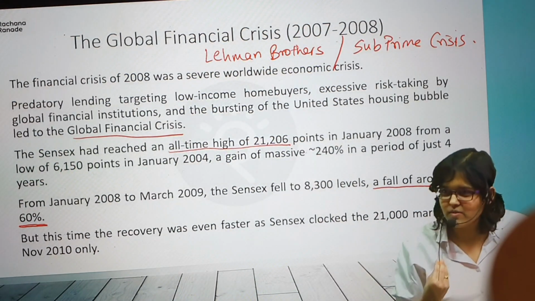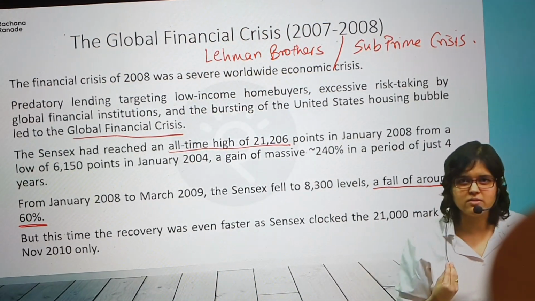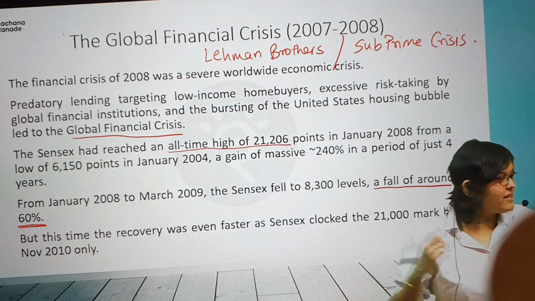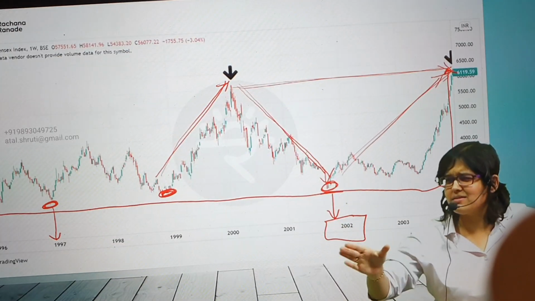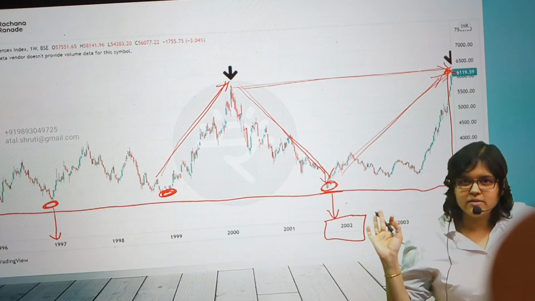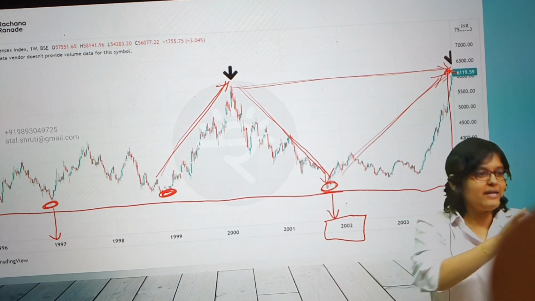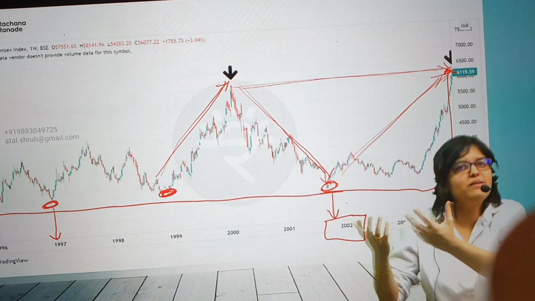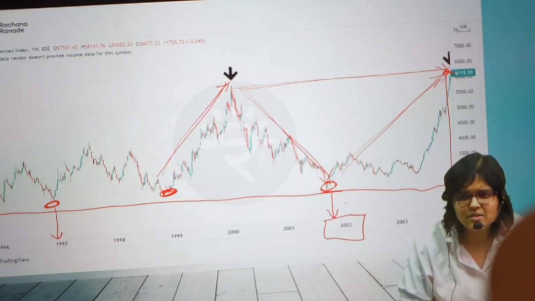Are you understanding what I'm trying to tell you? By the way, whatever we are doing right now is technical analysis. Looking at the charts. Don't go into the patterns. This is what technical analysis is. What is the simple meaning of technical analysis? Analyzing the past and trying to understand what could happen in the future. Is it baseless?